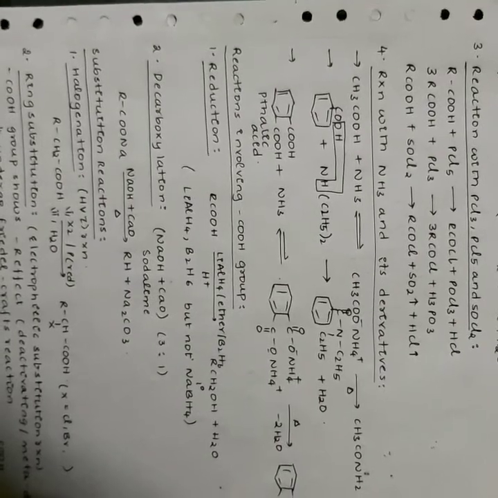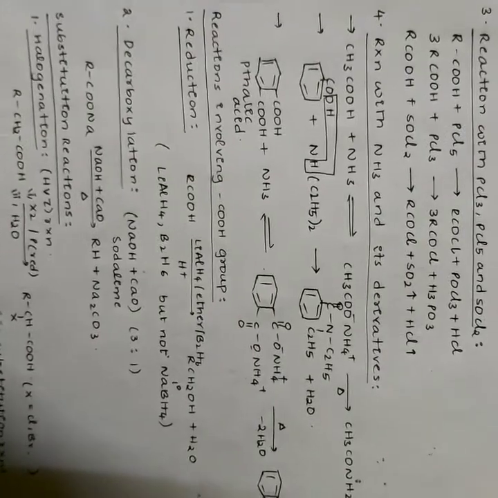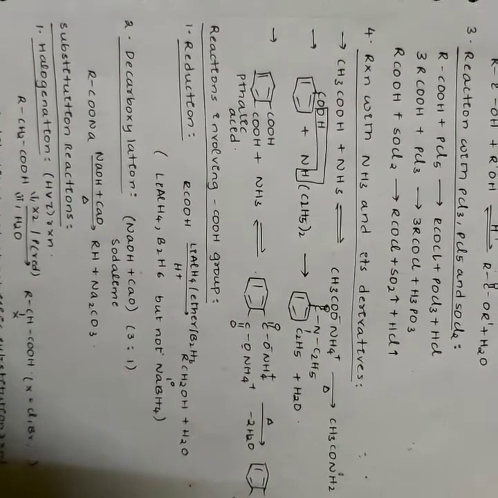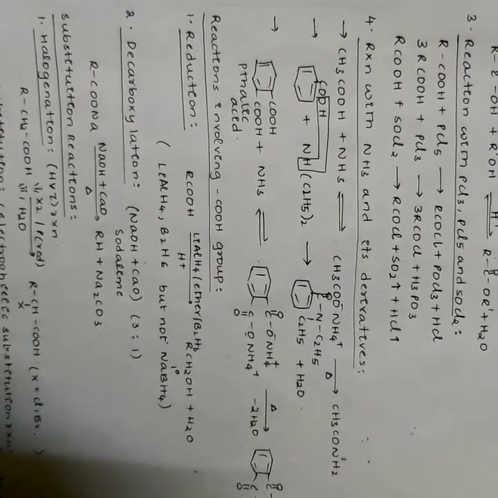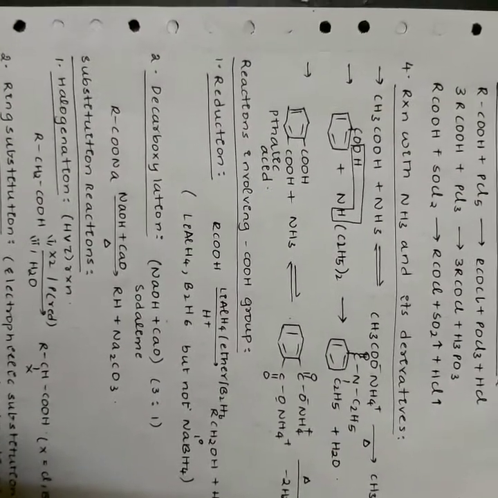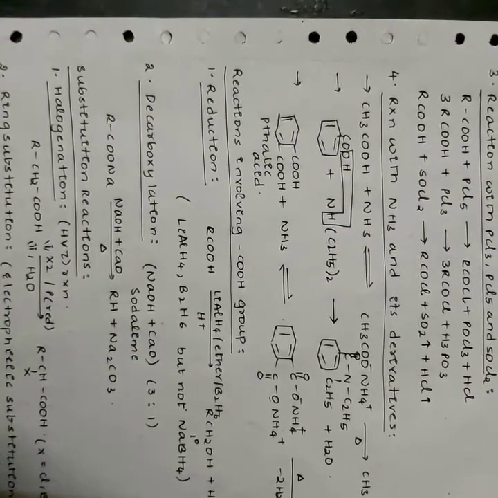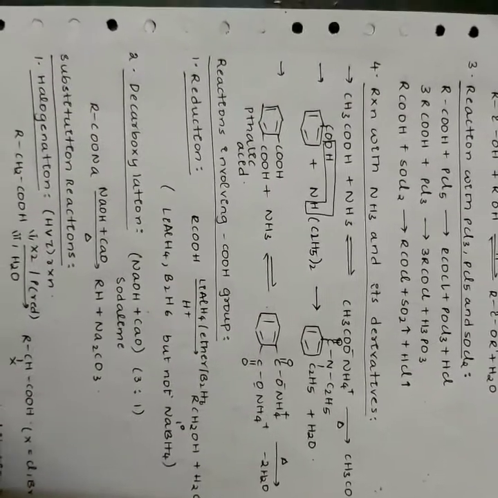Reactions involving carboxylic acid group. Reduction. The carboxylic acids are reduced to primary alcohols by LiAlH4, B2H6. B2H6 does not easily reduce the functional groups such as ester, nitro, halo, etc. NaBH4 does not reduce the carboxyl group. Decarboxylation. Carboxylic acids lose carbon dioxide to form hydrocarbons when their sodium salts are heated with soda lime in a ratio of 3:1.